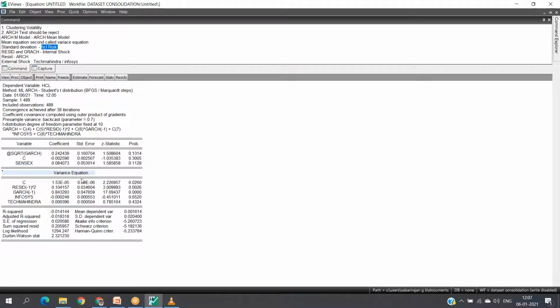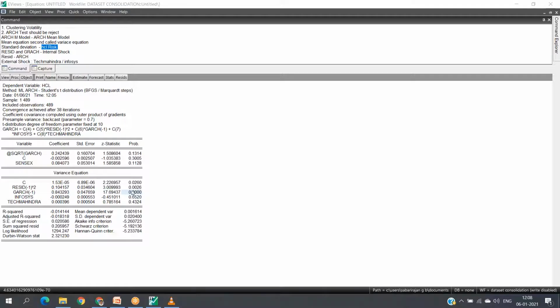And the second portion of the equation is the variance equation. It has four parts, and the four parts are divided into two aspects: one is internal shock, another one is external shock. What is that internal shock? Internal shocks are those which are ARCH and GARCH.